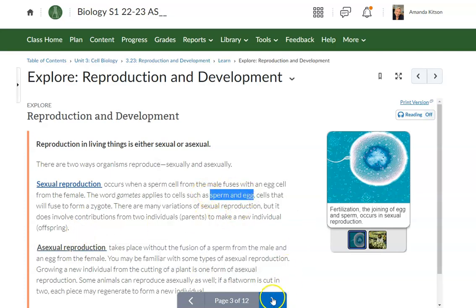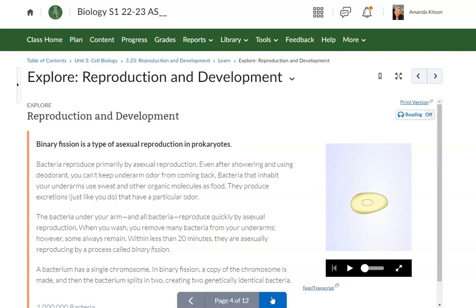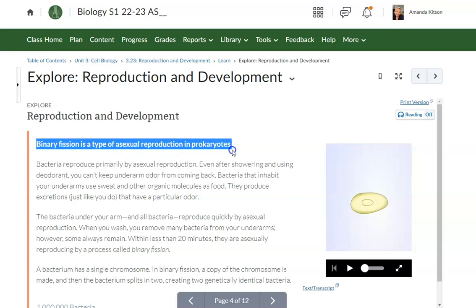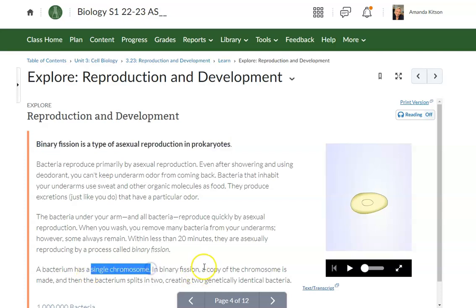Bacteria don't have those things, and so bacteria simply go through this process of binary fission, which is a type of asexual reproduction in prokaryotes. The bacterium has a single chromosome. It makes a copy of the chromosome, and then the bacterium splits in two, and the result is two genetically identical bacteria.